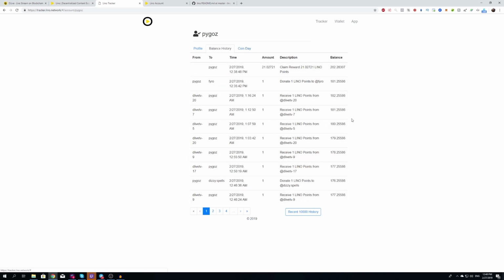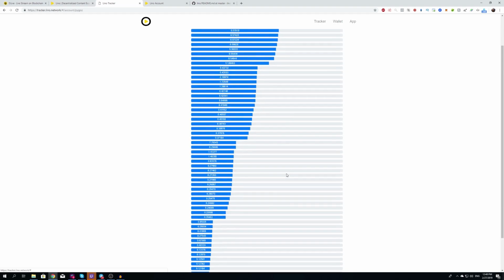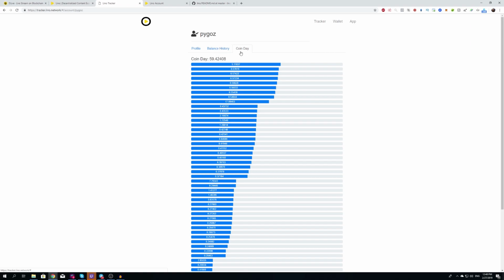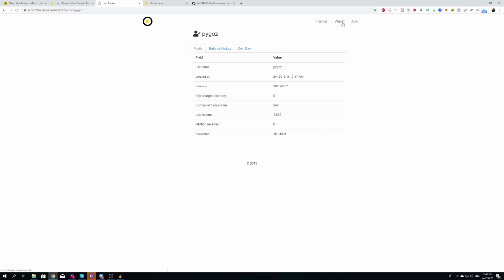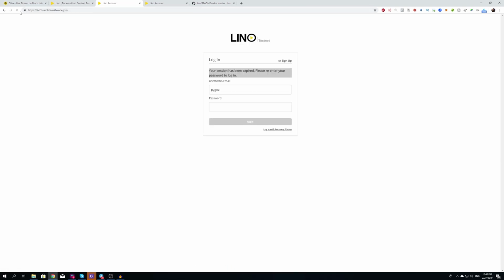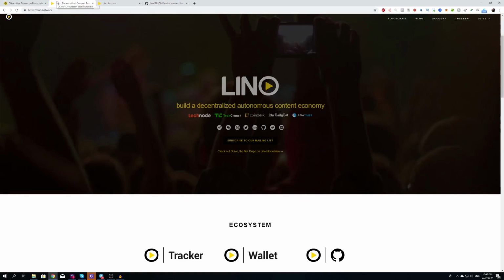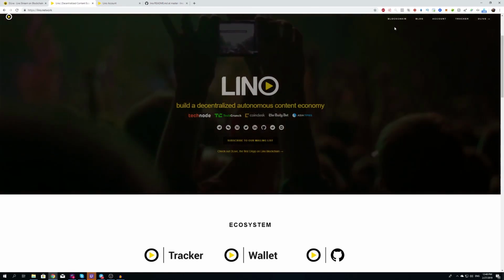You can see who I donated to, you can see my claiming of rewards, etc., right? And then you can see coin of the day, right? Going into this in a second. Okay, so that's the tracker. If you go to wallet, you just get to where I logged in. Okay, and then the app, that is just DLive. So that is the tracker for you, right, guys?